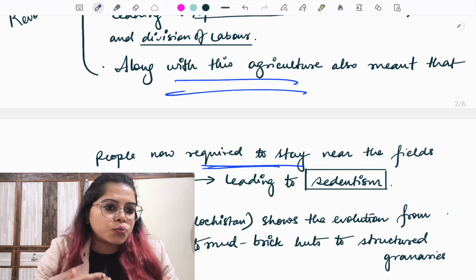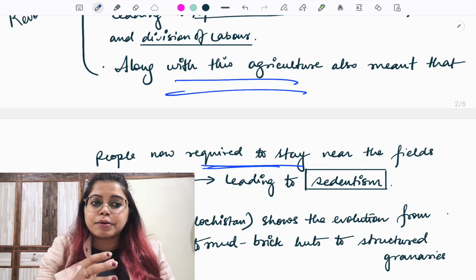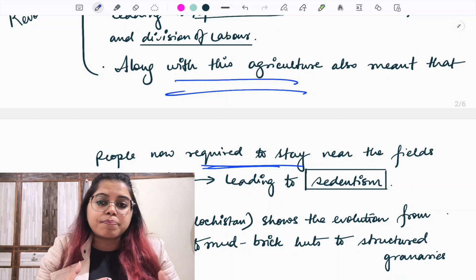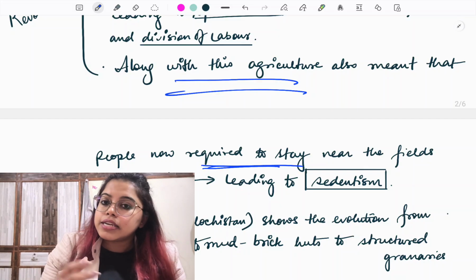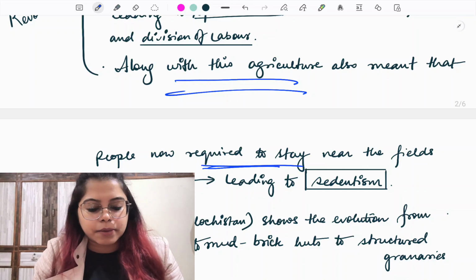Now what is happening is, with agriculture and food surplus as well as storage of food grains, people know that this is the food grain that we have stored, and they want to pass it on to the next kin in their same blood group. So the concept of private property is gradually developing.